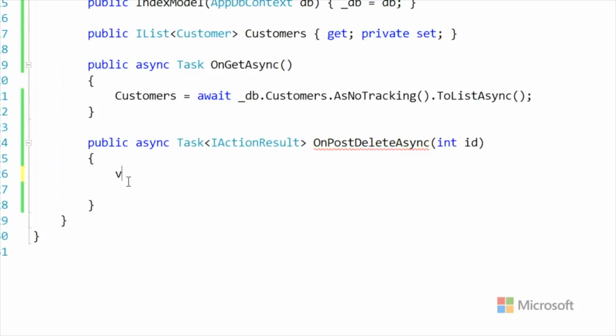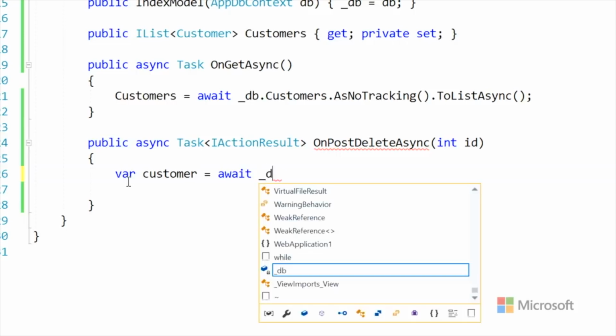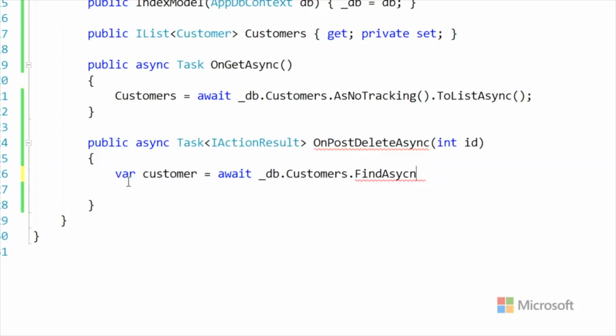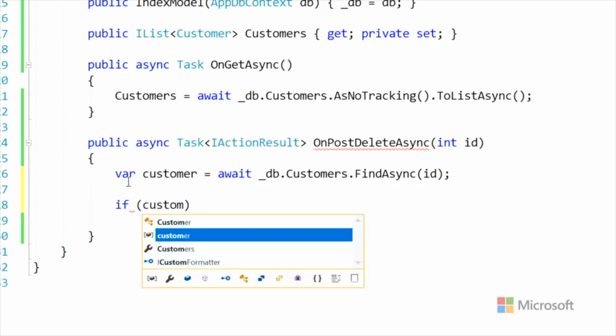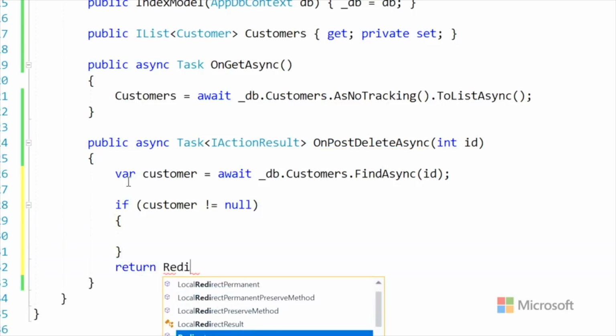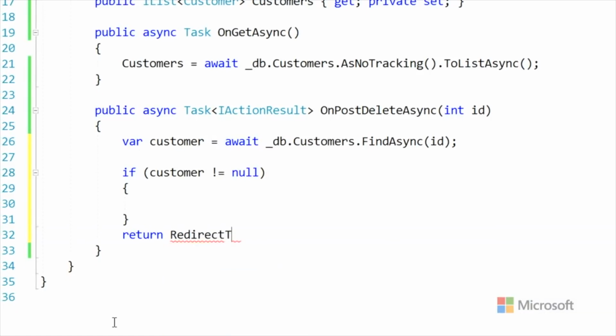And now we're going to say, hey, customer singular. And we'll go and get that customer out of the database. Before we delete it, we got to go and get it to make sure it's there. I say find by that ID that got passed in. So now we got to check to see if that customer is null or not. If it's null, then we don't even bother. If it's not null, do something. And then we can go and redirect to a page. Exactly. Thank you.